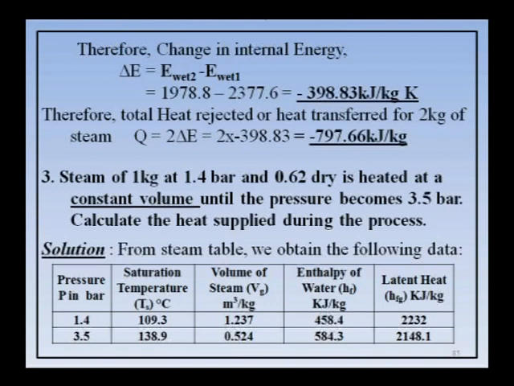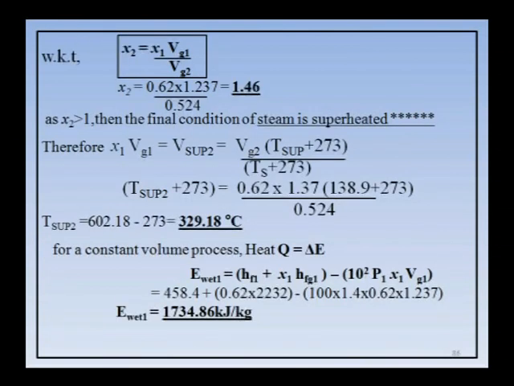Calculate the heat supplied during the process. So, the initial condition is wet, it is a constant volume process, the final pressure is given, but the final condition is not known. First you should find the final condition of steam by finding the value of x2, similar to the first problem. So, first you take the values from the steam table for 1.4 bar and 3.5 bar, all the values I have taken. Next we will go to the x2 value, that is the final condition of the steam.